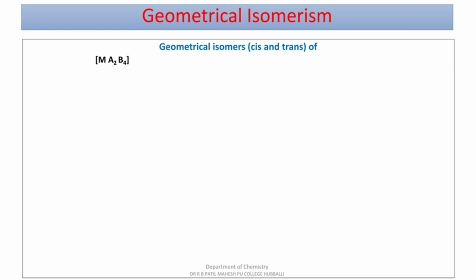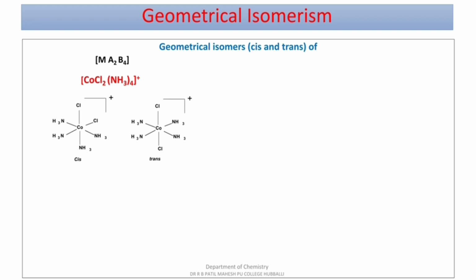We take an example for MA2B4, that is [Co(Cl)2(NH3)4]+. Here Cl2 represents A2 and NH3 four times represents B4. We write the structure. Here in the first one, Cl are adjacent to each other, hence it gives the cis isomer, whereas in the second case they are on the opposite side, hence it is the trans isomer.